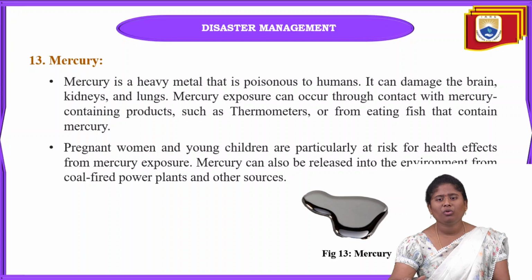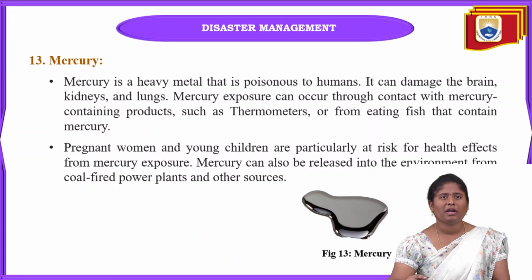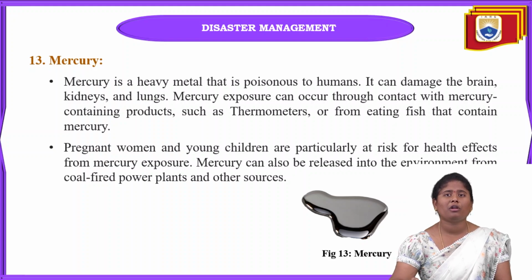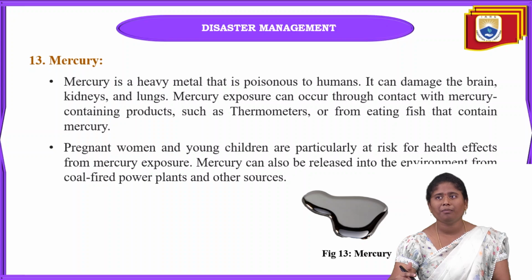Mercury can be used for different purposes to make different products also. It can be used in thermometers, and eating fish also exposes us to mercury, since fish contain it. So we have to be very careful. Why? Because it is very dangerous when we are exposed to it, and mainly pregnant women and young children are at high risk from mercury. If it is released into the environment, that also happens through coal-fired power plants and other sources.